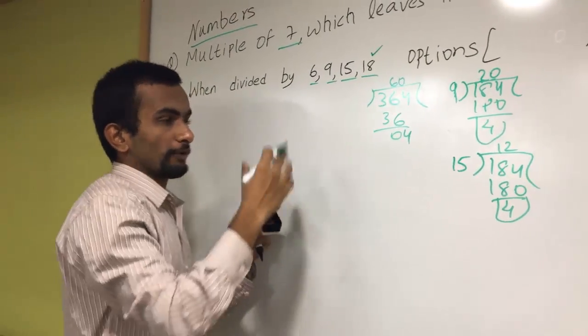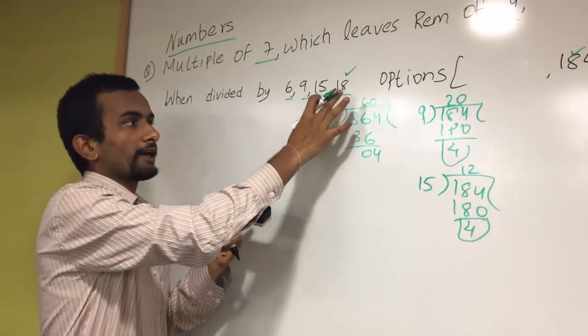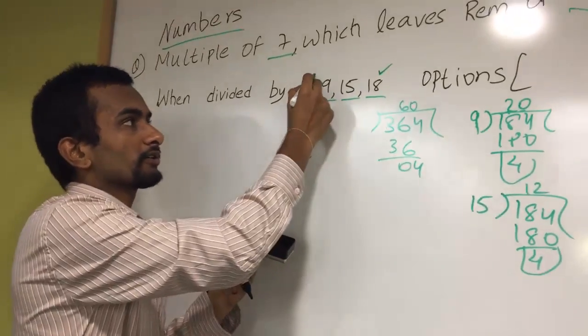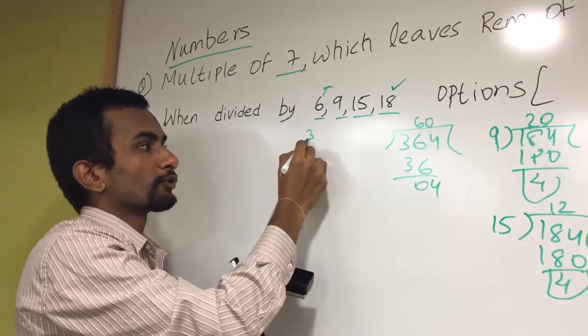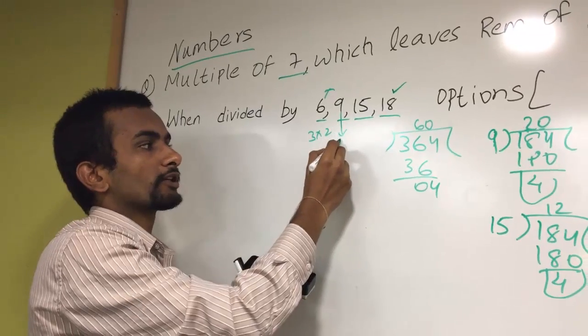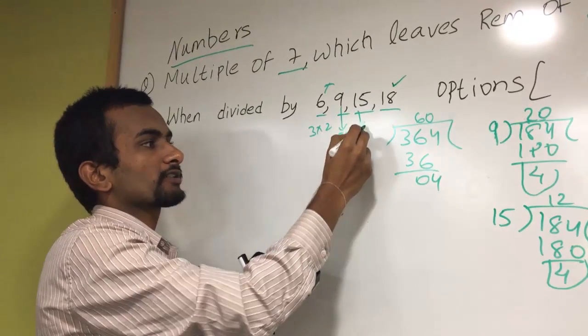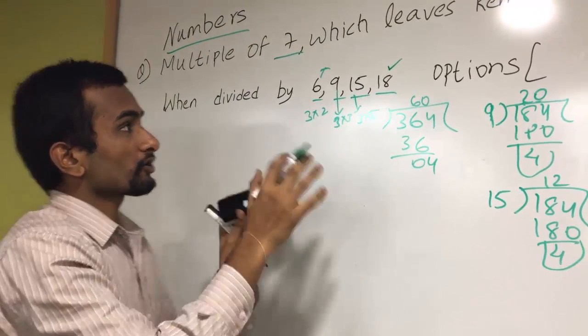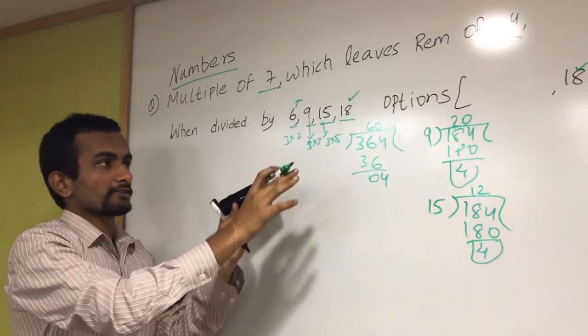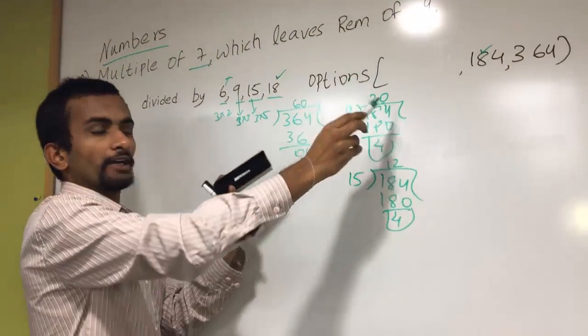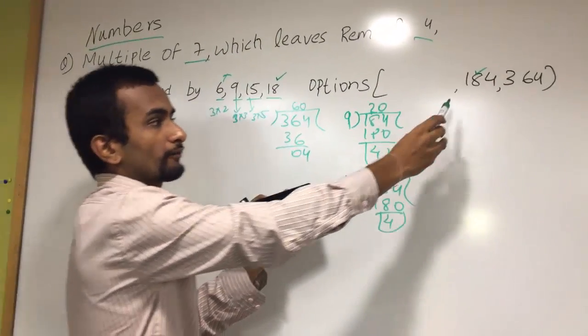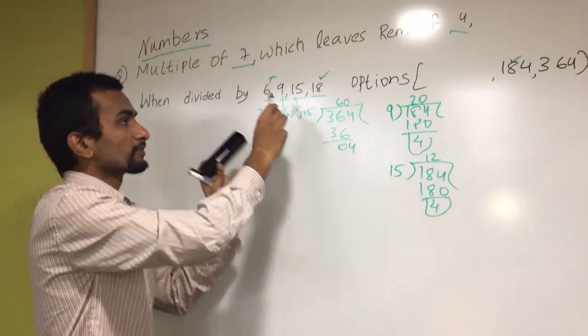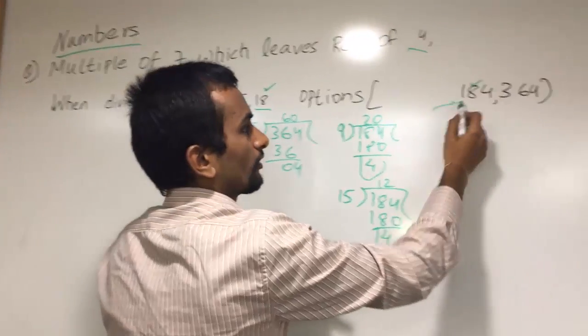If you perform the same operation with 9, 15 and 18, it becomes 4, because 6 is 3 into 2, 9 is 3 into 3, and 15 is 3 into 5. But the question asks for the least number, so between 184 and 364, as 184 is the smallest number divided by these 4 numbers, our option is 184.